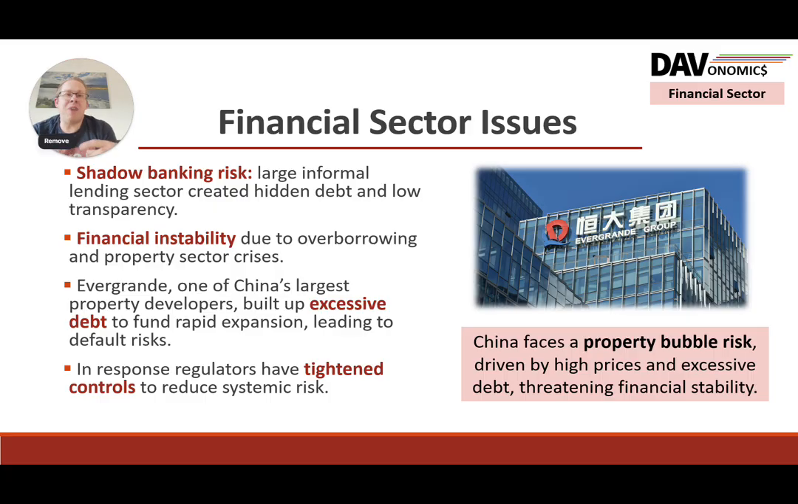Especially, you can't regulate those things if they're hidden, and therefore it can creep up on you in terms of those bubbles happening, rapid prices, excessive debt from companies like Evergrande, and they had a situation where there was a default risk. In response, regulators have tightened controls to try and reduce the systemic risk across the country. But it's a different issue potentially than what we've seen in other countries. So it's quite a nice one to contrast with some of the UK and US financial sector issues.